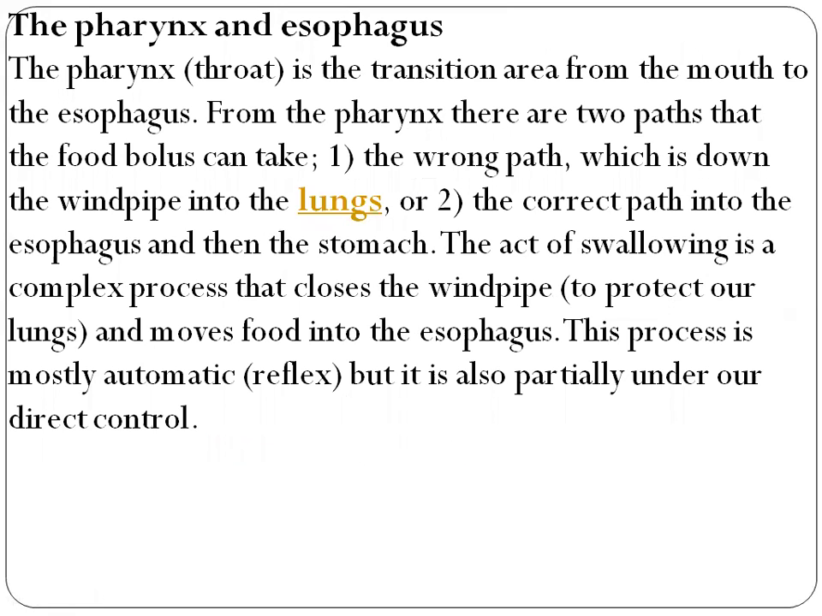The pharynx and esophagus. The pharynx, or throat, is the transition area from the mouth to the esophagus. From the pharynx, there are two paths that the food bolus can take: the wrong path, which is down the windpipe into the lungs, and the correct path into the esophagus and then the stomach. The act of swallowing is a complex process that closes the windpipe to protect our lungs and moves food into the esophagus. This process is mostly an automatic reflex, but it is also partially under our direct control. I already told you, there are two paths: one is the windpipe that goes to the lungs, and the other is our esophagus, the food pipe.